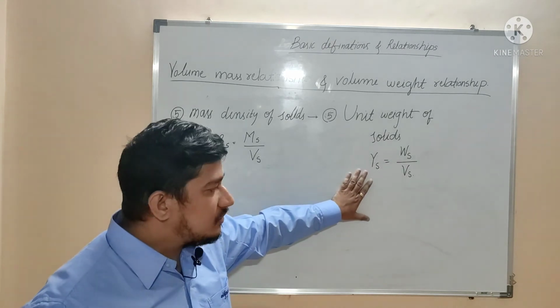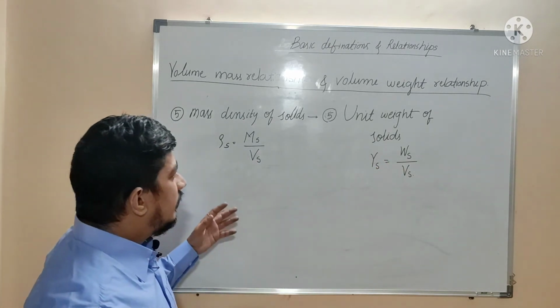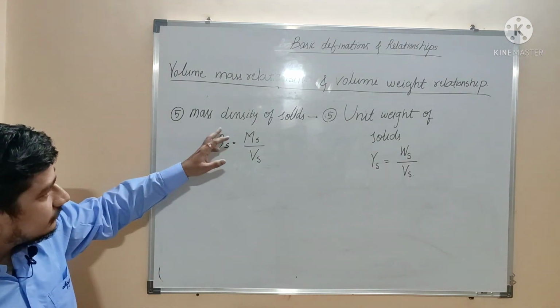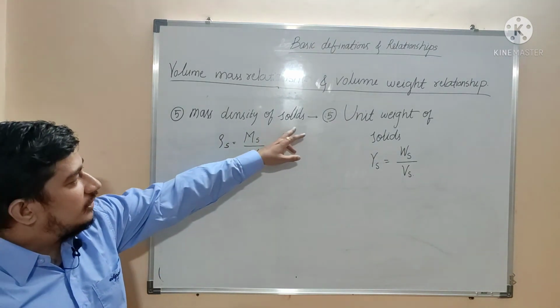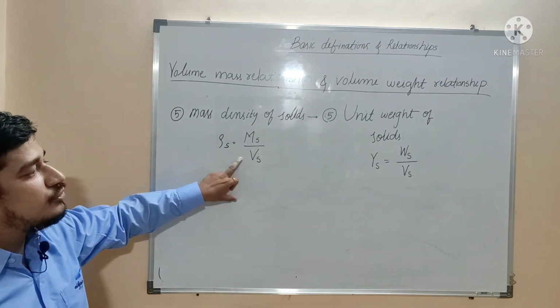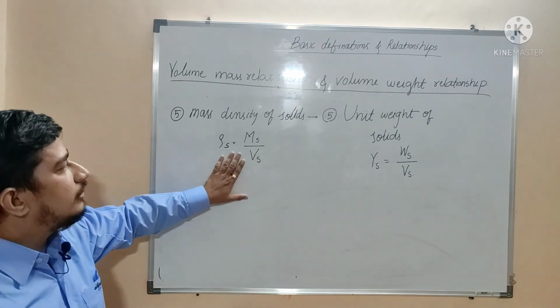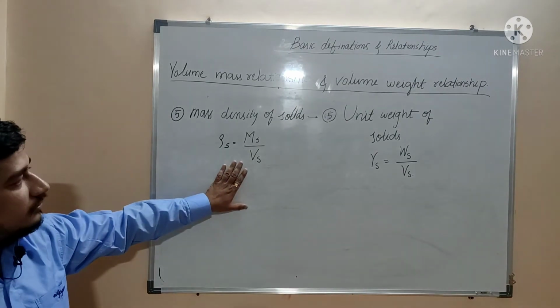So it is shown by the symbol gamma s is equal to ws by vs. The only difference when we say mass density of solids, we should note that in the denominator there is the volume of solids. It is not the total volume of the soil, it is only the volume of solids.